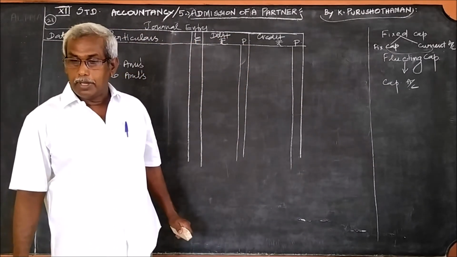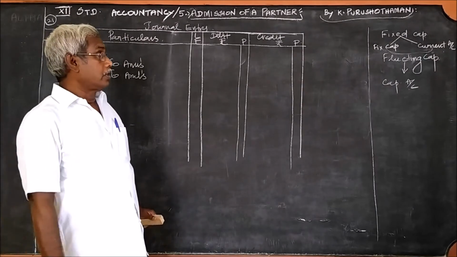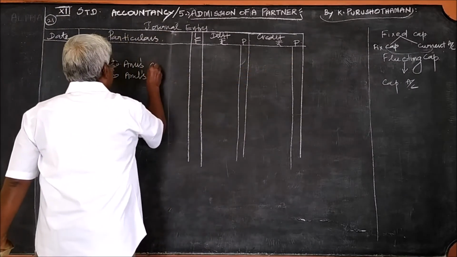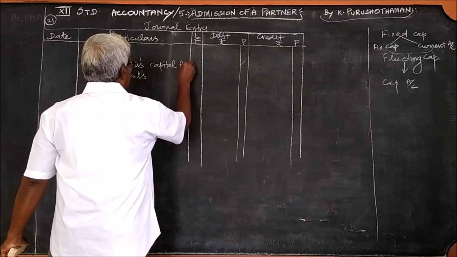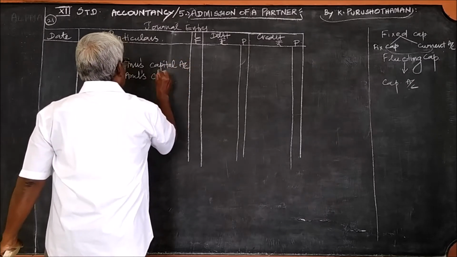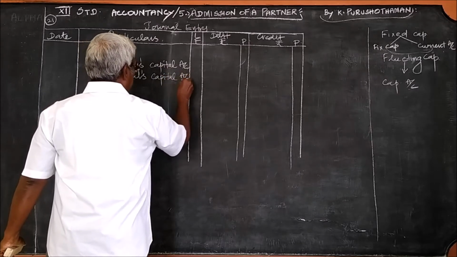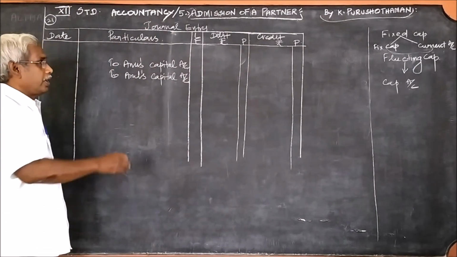In this problem, the assumption is that the fluctuating capital method is followed. So, since it is fluctuating capital account, we should use the term capital account. Anu's capital account, Arul's capital account. Right, good. Now, on the credit, we should write like that.